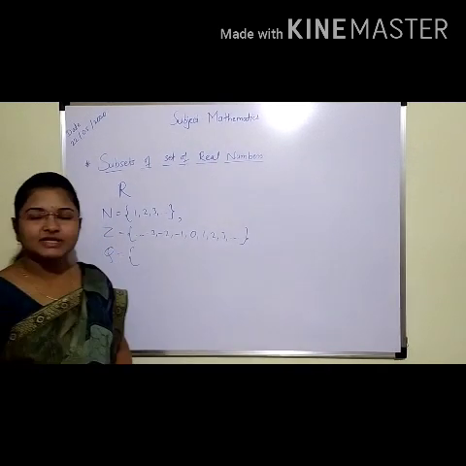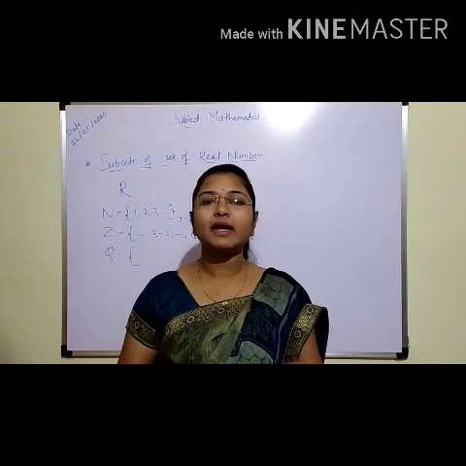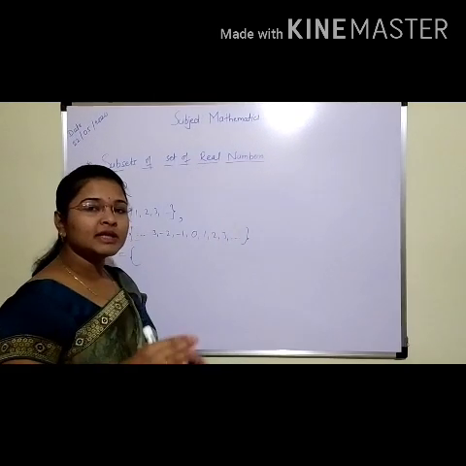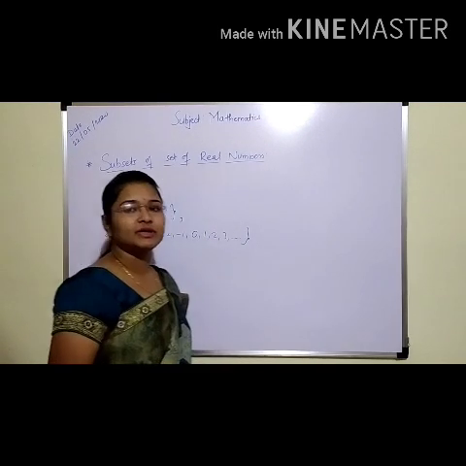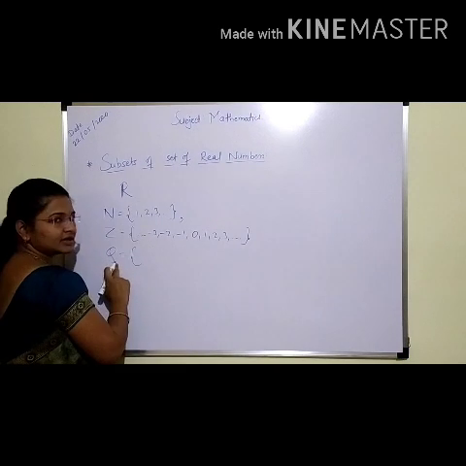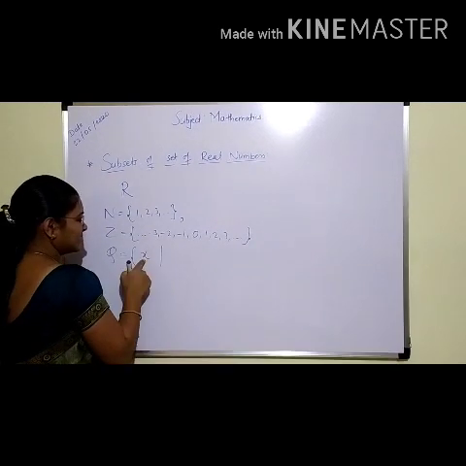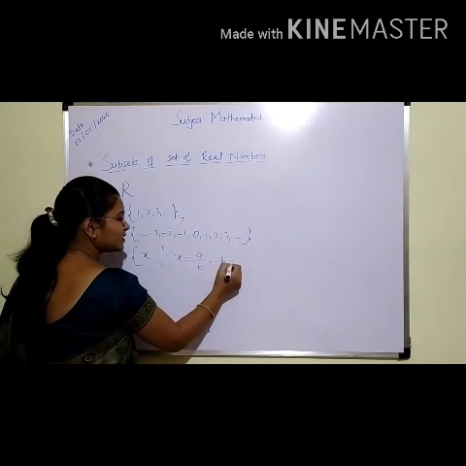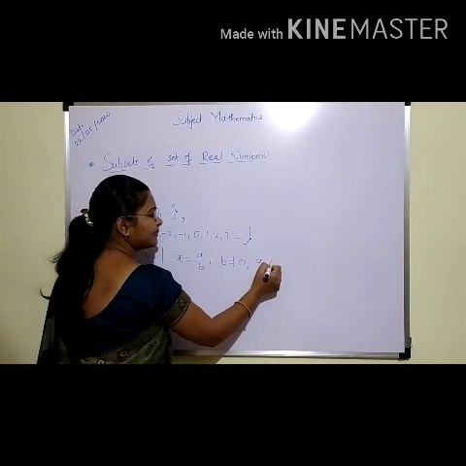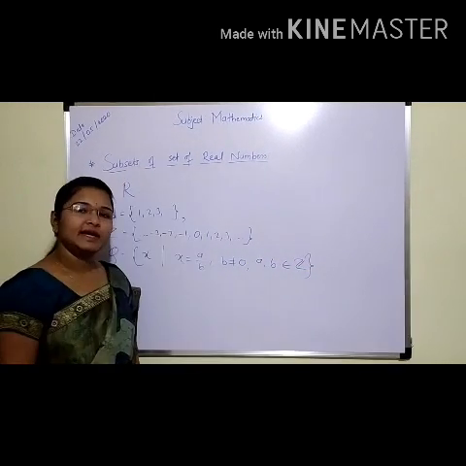Students, the set of rational numbers is a set of x such that x is equal to a by b form, where both the numbers a and b are integers and the denominator is not equal to 0. So, set Q is the set of rational numbers, set of x such that x equals a upon b, b is not equal to 0 and a, b both belong to the set of integers.